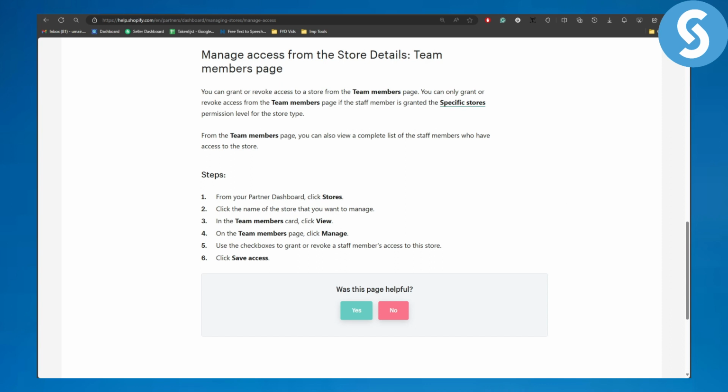So this is the part from where we can give them access, or we can take the access back if we no longer want to give them access. We can do that as well from here. And finally, we are going to be clicking on save access, and this will be granting them the permission and the access. And yeah, that is the simple process on how to do so.